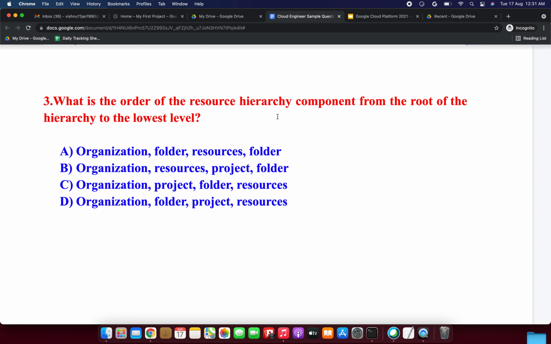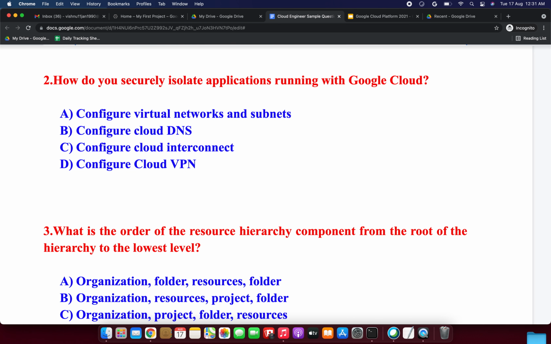The root of the hierarchy is the organization, which can contain folders and projects. Folders can contain other folders and projects. Projects contain resources. So option D will be the correct answer: organization, folder, project, and resources. Okay, next we will move on to the next question.